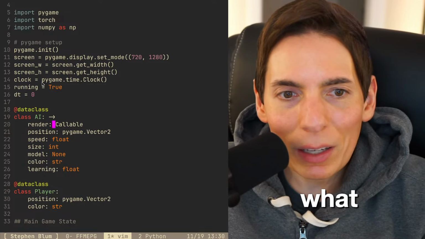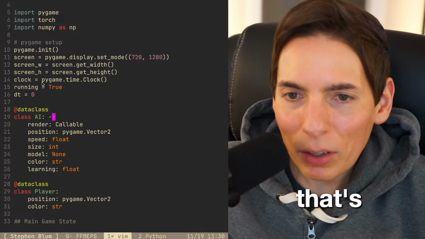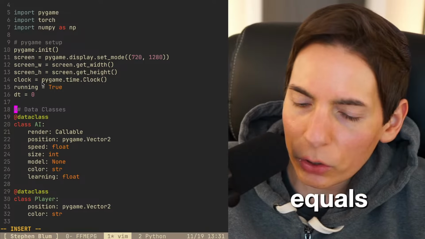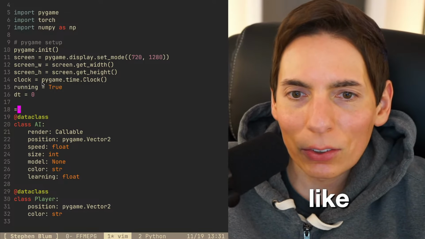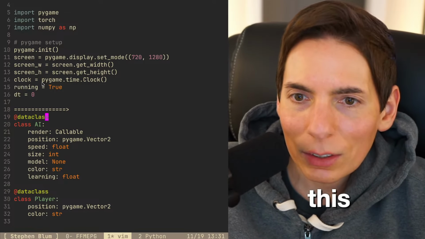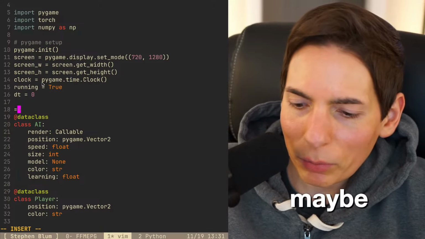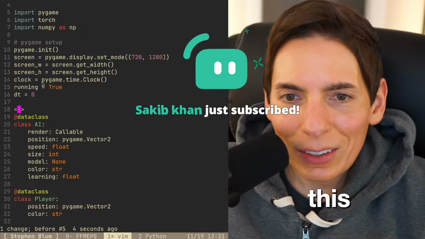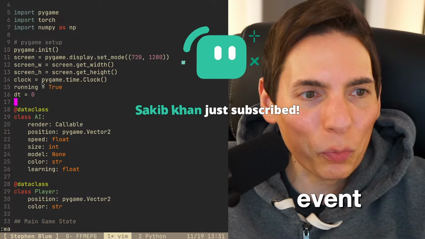Oh, what AI game? Yep, it's an AI game. You got it. That's the game. You can use the arrow like that, which is kind of neat. Or the equals, right? So you could do equal arrow like this. I think you can do a whole bunch of equals like this, or maybe a few. Double equal. There you go. So you could do things like this. Isn't that neat? It's really pretty.